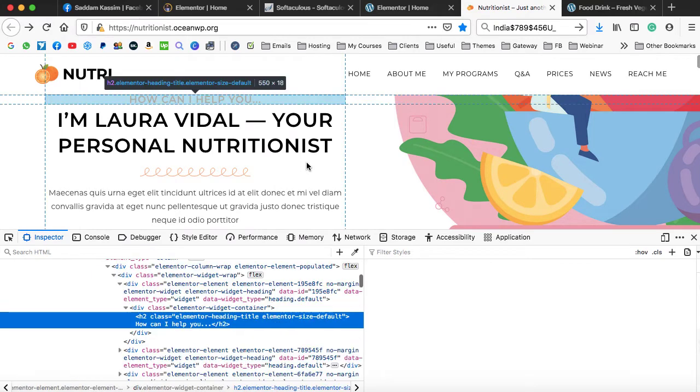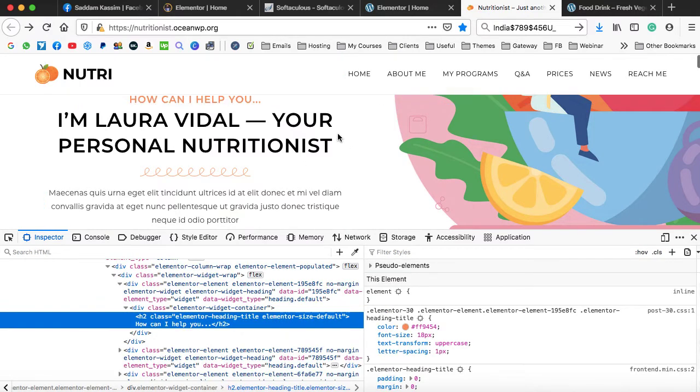Remember, I am on the Mozilla Firefox browser, so this thing only works on the Mozilla Firefox browser. Then we have this little color picker over here. Click on it. Now move your mouse onto the desired font or the desired area. So here it is the orange color. Let's click on it and it will copy it. So the color code has been copied. I'm just pasting it in this box. That is the color code.